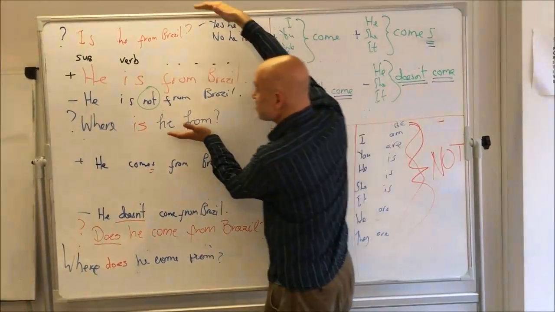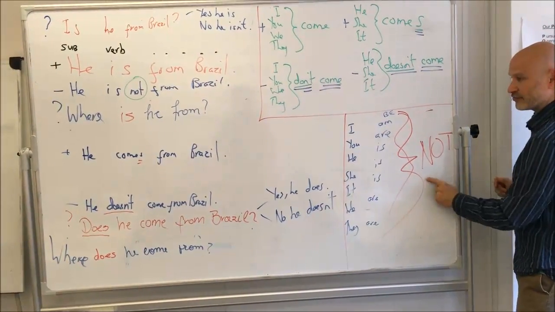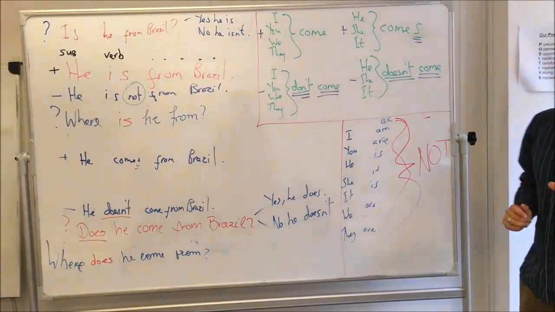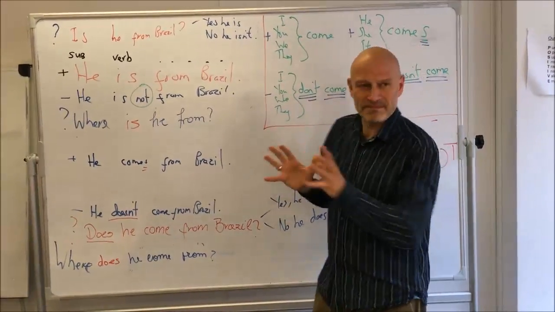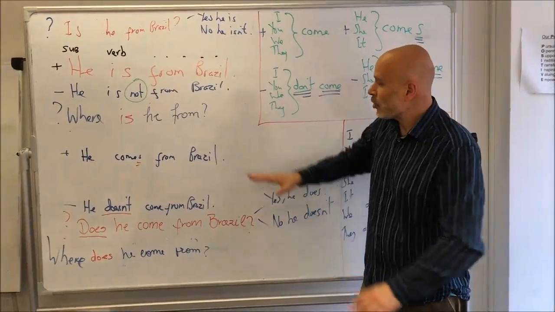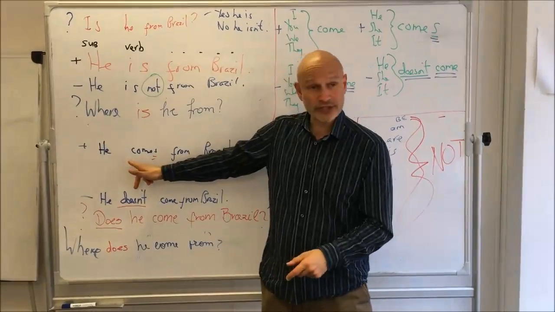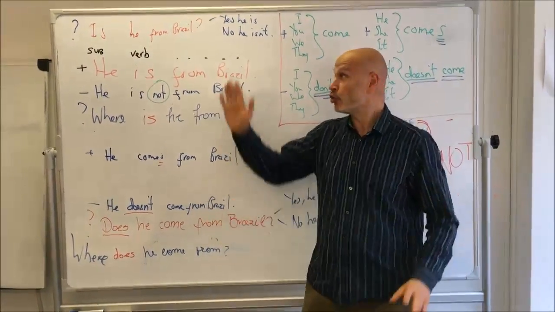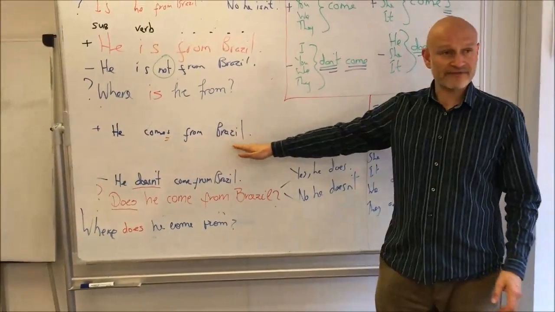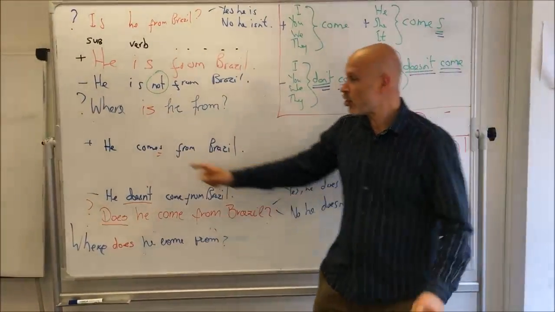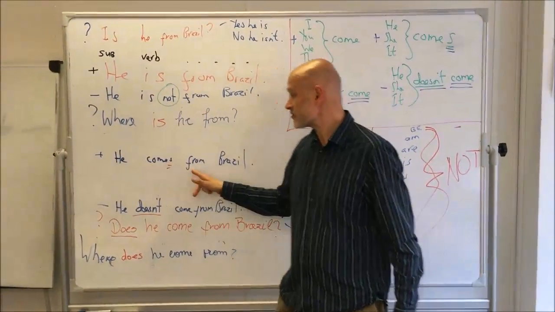So just remember, this is the verb to be, positive and negative with the word not. And that's all you need to know. Of course, there's more, you know, but this is the basics. Now, with all other verbs, and this time we've used the word come, but it could be any verb, but not the verb to be. Any other verb, for the positive, it's the same. We just use one verb. Here, we're using come, so we say he comes from Brazil.